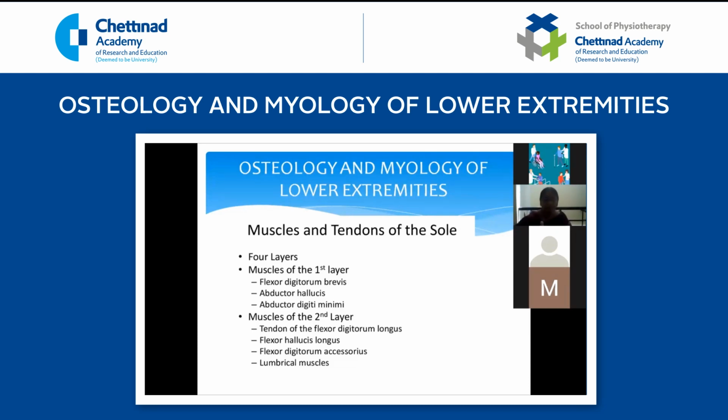That is the first layer, second layer, third layer, and fourth layer. So when you reflect the skin, you can see the first layer, just superficial to the plantar aponeurosis. The muscles of the first layer comprise the flexor digitorum brevis, abductor hallucis, abductor digiti minimi. And the second layer is composed of flexor digitorum longus, flexor hallucis longus, flexor digitorum accessorius, and lumbrical muscle.